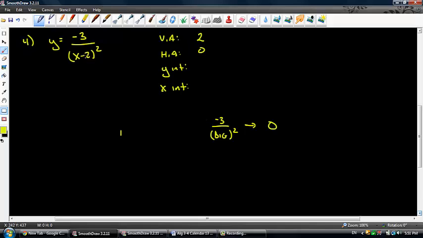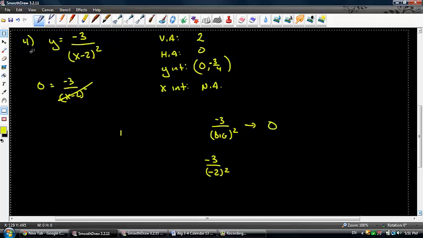Now, my y-intercept occurs when my x equals 0. So let's just figure this out. -3 over -2 squared, that is -3 over 4, which is negative. My x-intercept isn't going to exist because if I set 0 equal to the equation, and multiply everything by x minus 2 squared, I get 0 equals -3, so my x-intercept does not exist. Okay, so let's go ahead and graph this thing.